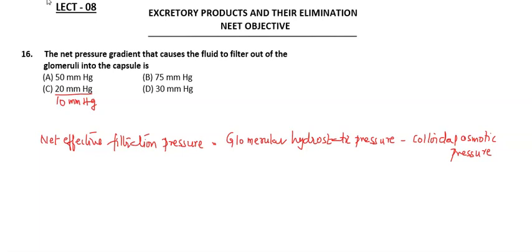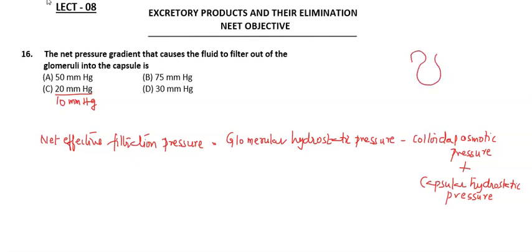Plus, we need to consider the capsular hydrostatic pressure. So this glomerular hydrostatic pressure is actually opposed by these two, that is colloidal osmotic pressure and capsular hydrostatic pressure.